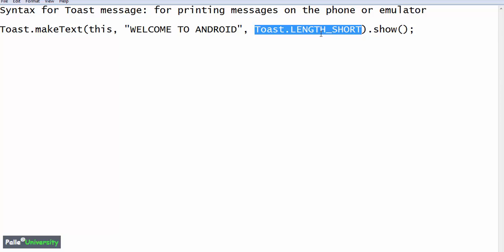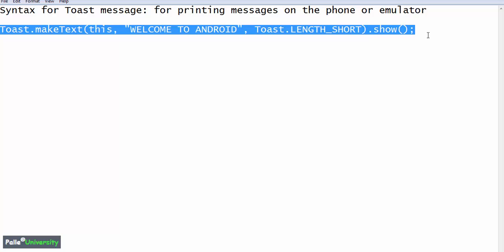It comes with 2 variants. One is Toast dot LENGTH_SHORT, which will display this message for 2 seconds. One more variant is Toast dot LENGTH_LONG, which will display this message for 4 seconds. After that, close parenthesis and use dot show. If you forget to use dot show, your message will not be shown.